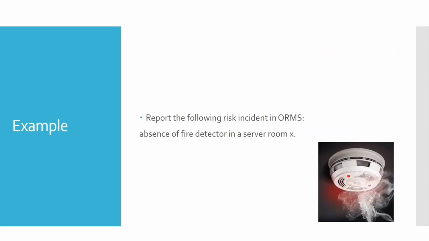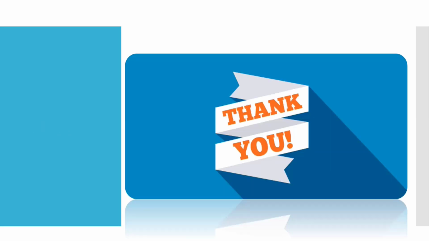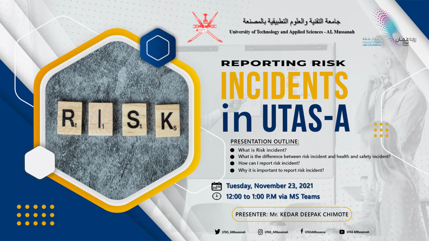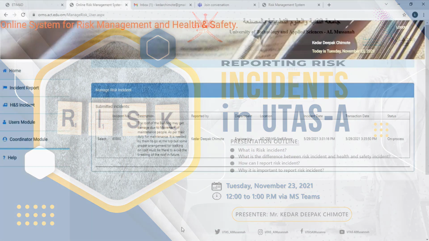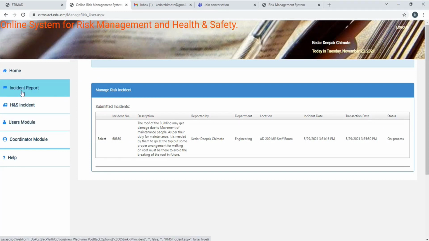So I have already given you an example, and I also explained how to upload that risk or incident. So this is all about today's presentation. If you have any query, you can just ask me. It's a very short and simple presentation on how to report a risk incident and what the different types of risk are. If you have any doubt, you can ask me. Just follow this ORMS system. The important thing is that the incident report is for risk and the HNS incident is for health and safety incidents. Any staff can report in this too, and you can report and also update in this.